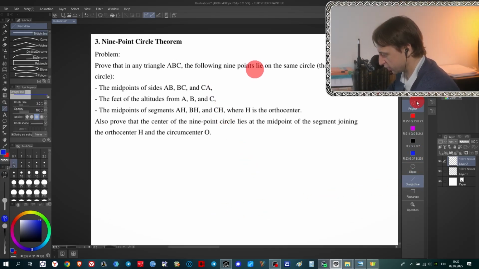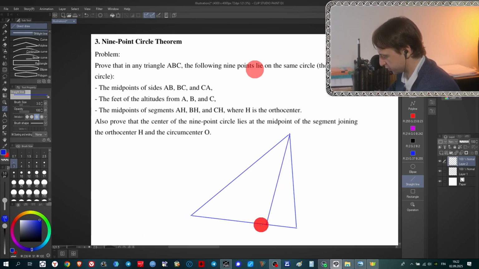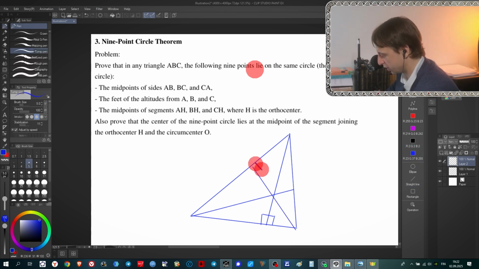Let me draw a picture and we will see what we need to show. Any triangle, nine points belong to the same circle. Let's draw altitudes here. So one altitude, another altitude, and another altitude. Three altitudes. There is no question at the moment that if you take the feet of the altitudes, these three points belong to the same circle.